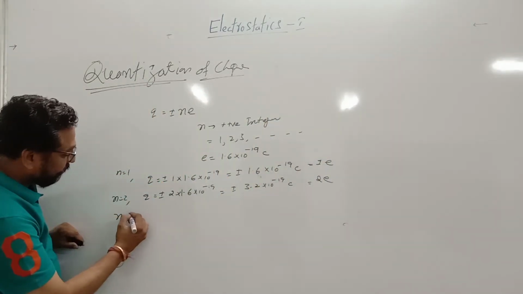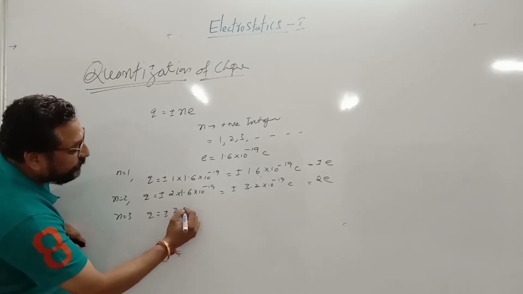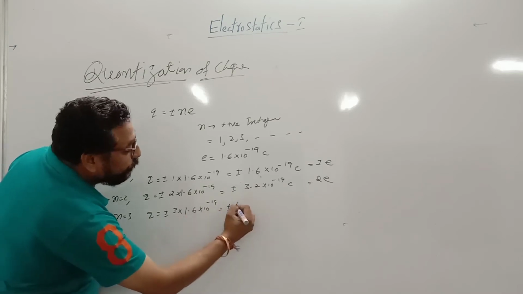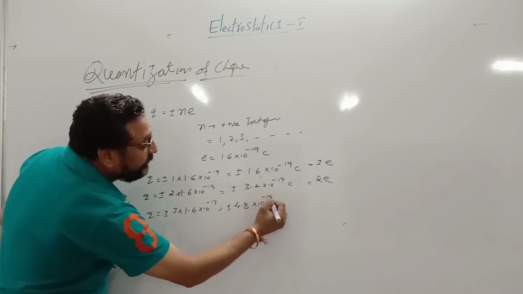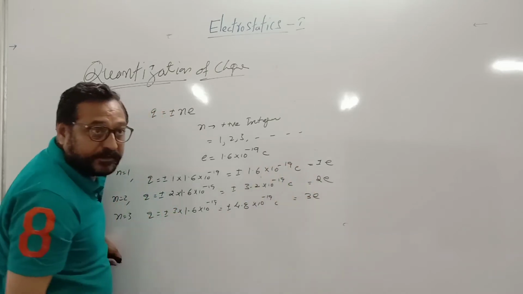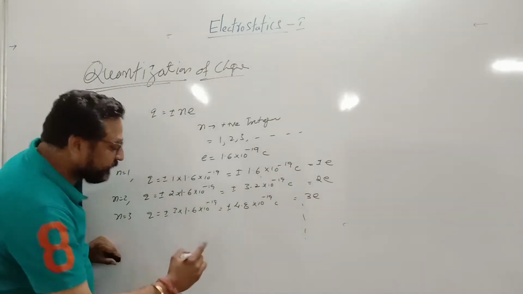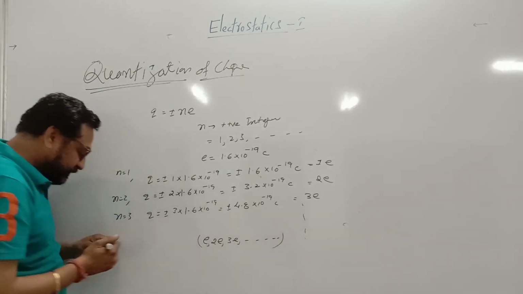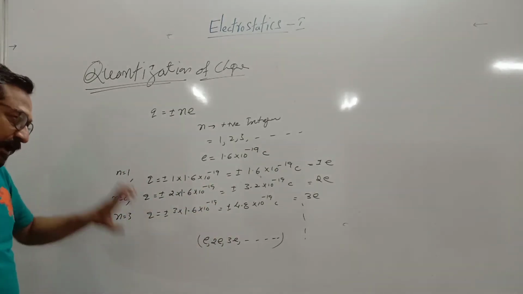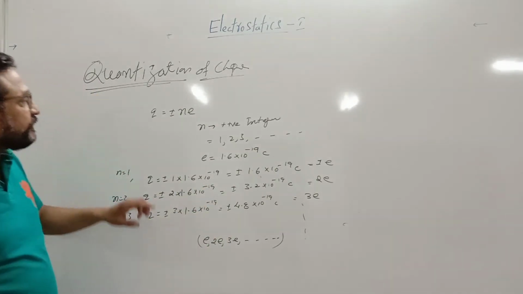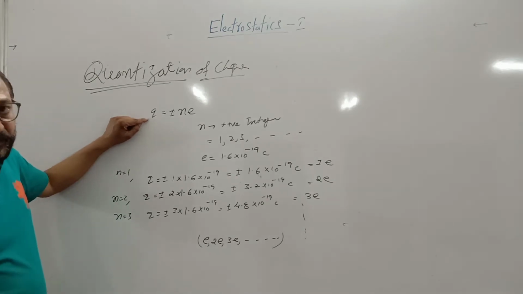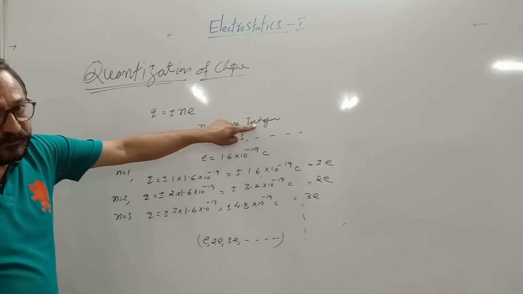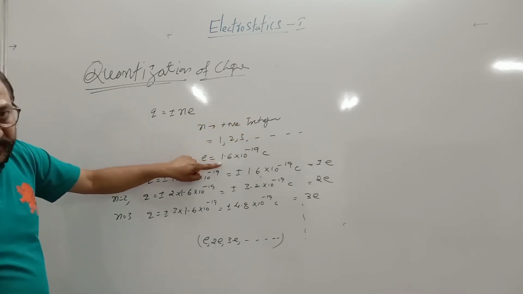If the number is 3, then Q is equal to plus or minus 3 into 1.6 into 10 to the power of minus 19, that is plus or minus 4.8 into 10 to the power of minus 19. It is equal to 3E, and so on. It means we are taking out the value E, twice of E, thrice of E, and so on. Hence, this is the principle of quantization. And what do you mean by quantization? Quantization is that the total amount of charge on a body is always a multiple of a positive integer with the charge of the electron, and this is called